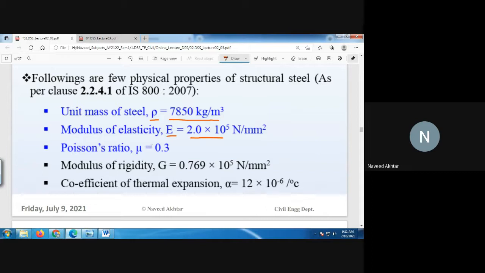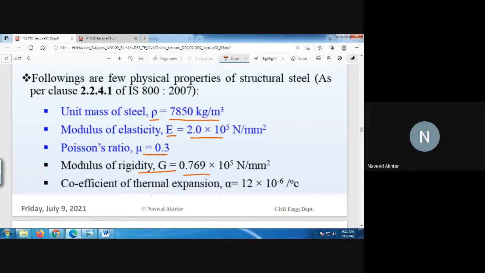The Poisson ratio mu for the steel is 0.3. You know all this; these properties are given in your steel table also. The modulus of rigidity G is 0.769 into 10 to 5 Newton per mm square.